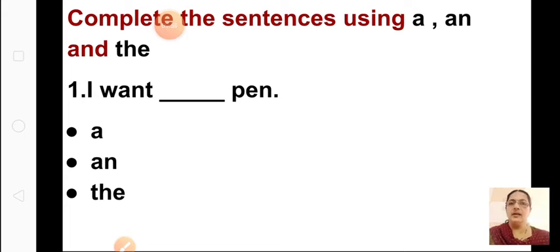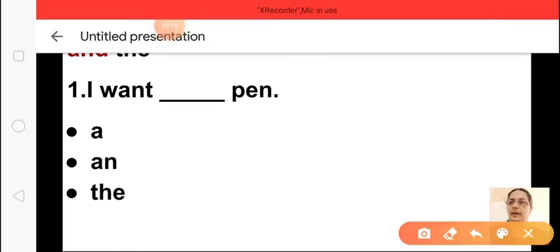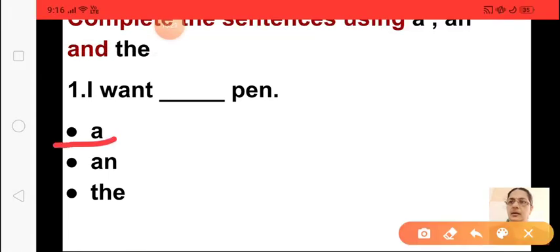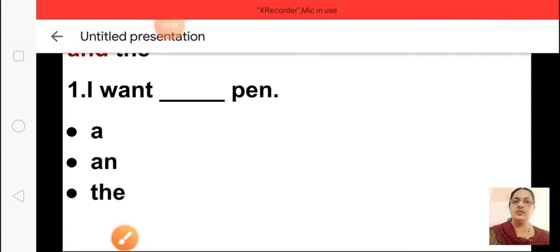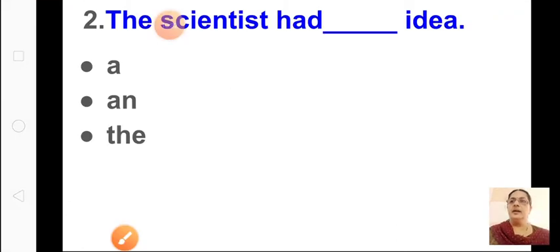Okay, now we'll see the exercise. Complete the sentences using a and the. We're going to use the articles. I want dash pen. What can it be? A pen, an pen, the pen. Which is correct? I want any pen, so the answer should be a pen. I want a pen. So a is the correct answer. Okay, now shall we go to the next one? The scientist had dash idea. So what is idea starting with, children?